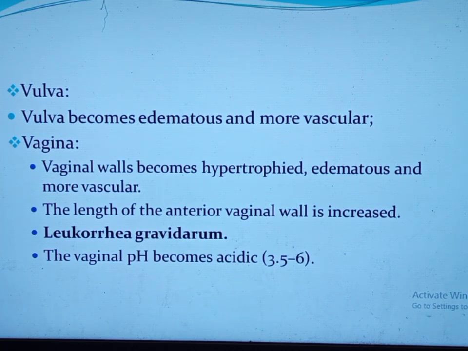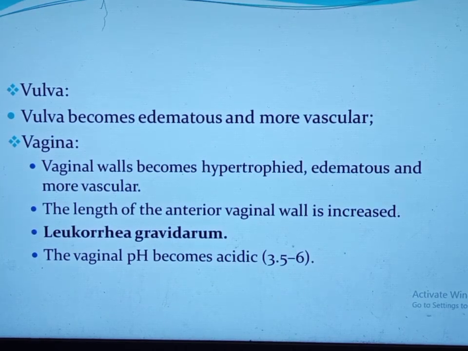The labia minora become hypertrophied with increased pigmentation. The vaginal wall becomes hypertrophied, edematous, and more vascular. The length of the anterior wall of the vagina is increased during pregnancy because the cervix is pushed upward along with the uterus. Leukorrhea gravidarum is a whitish watery secretion that increases during pregnancy because of increased blood flow